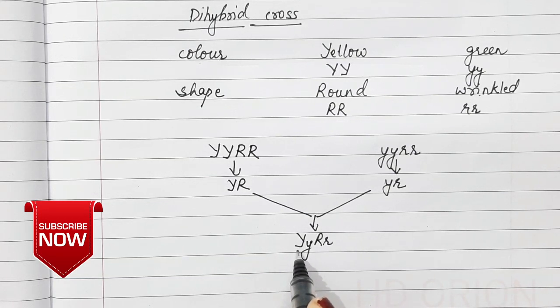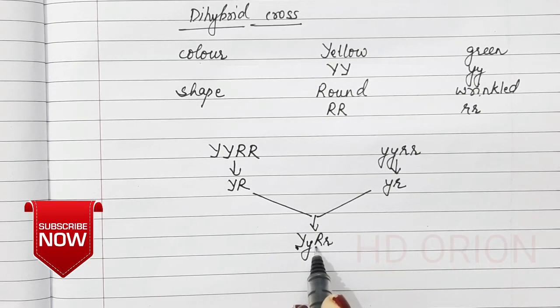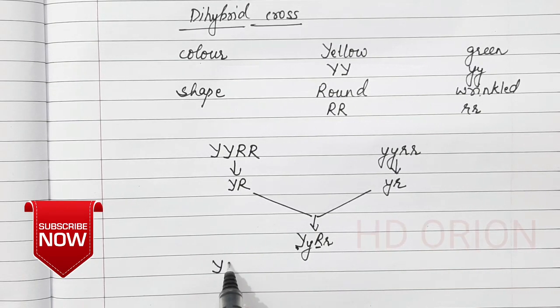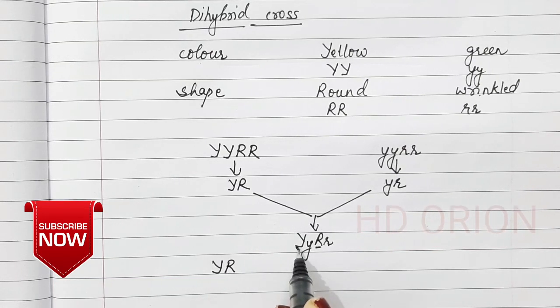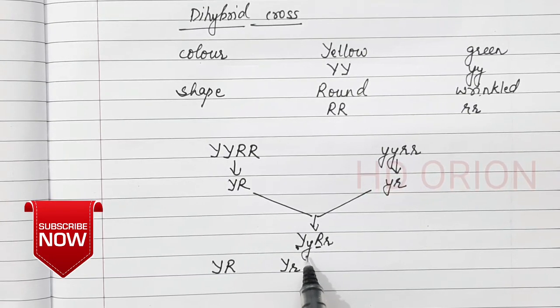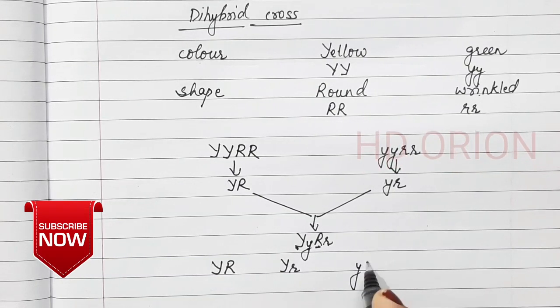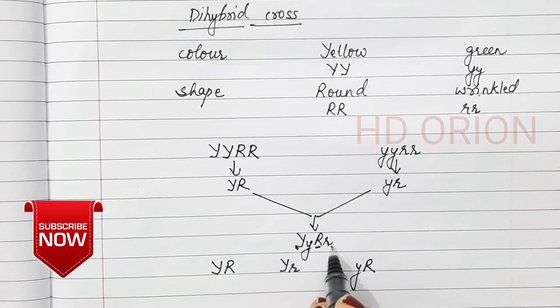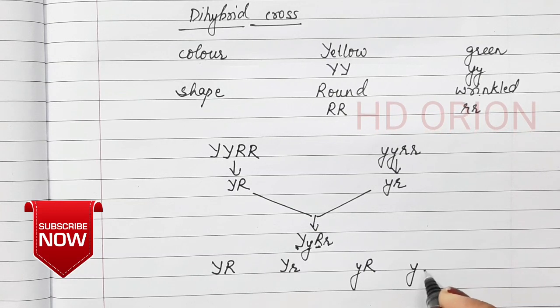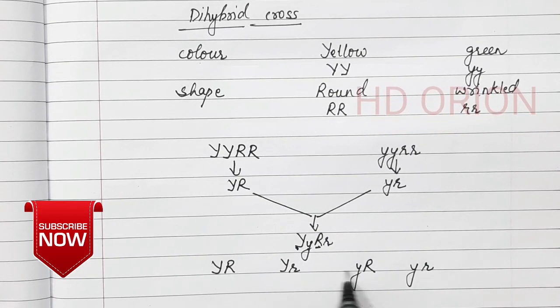How do we get the gametes? We take one Y and fuse it with both the R. This Y will first fuse with capital R, so it will form capital Y capital R. Now this capital Y will fuse with the small r, so capital Y small r. The same thing we do with small y. The small y will fuse with capital R and again with the small r. So these are the four gametes.